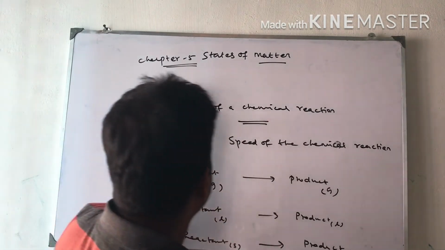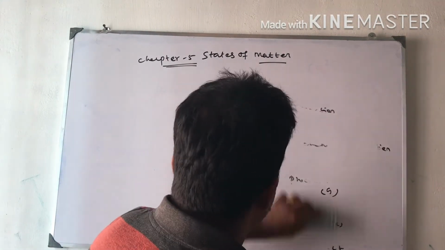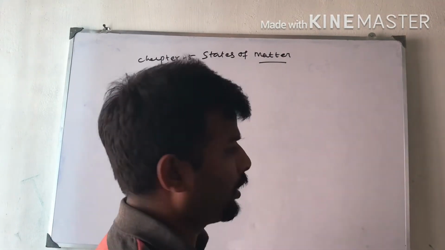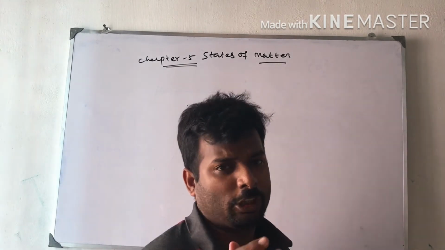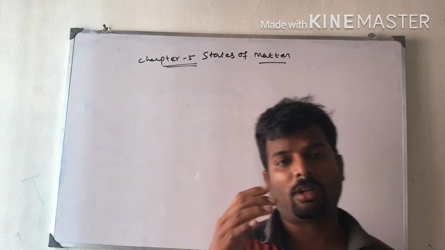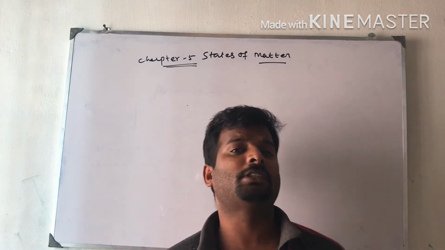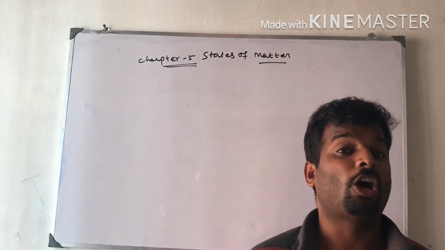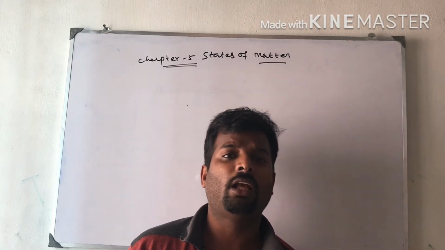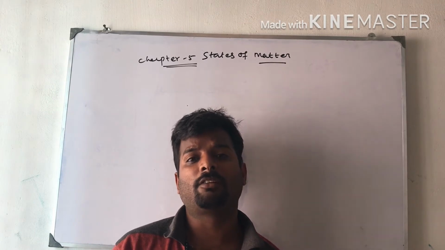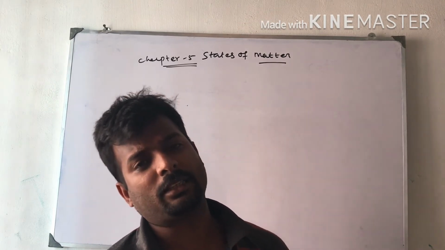Okay. In this chapter we will deal with two states of matter called the liquid state and the gaseous state. The laws governing the chemical properties of the gaseous state are associated, and some of them will associate with the liquid, so we will deal with the liquid state and gaseous state in this chapter.